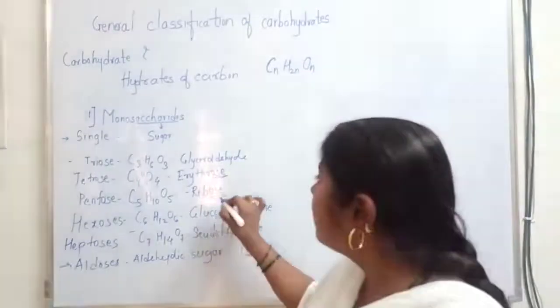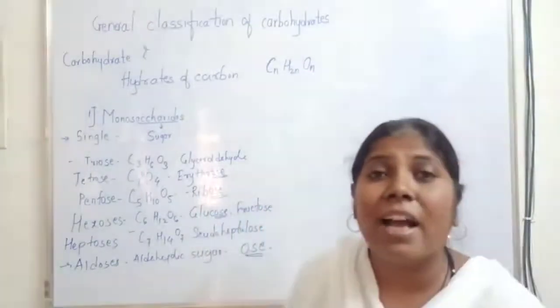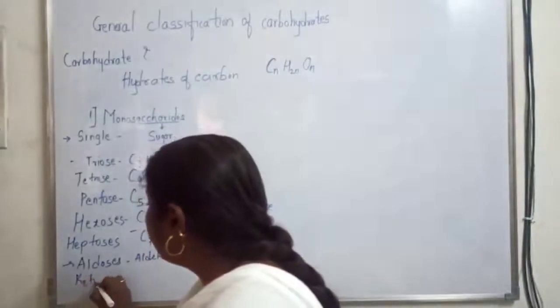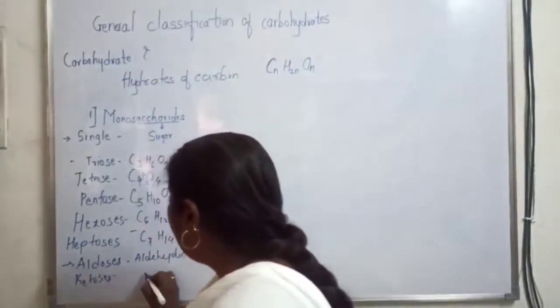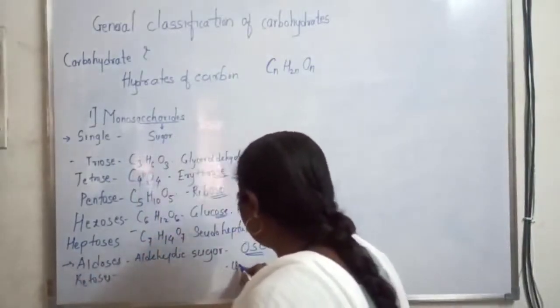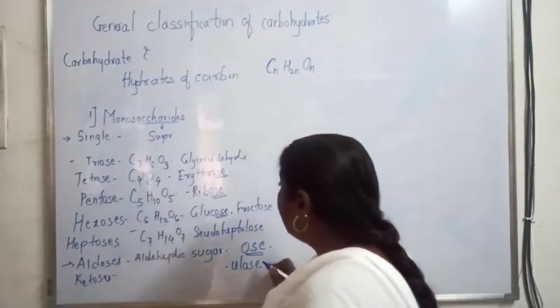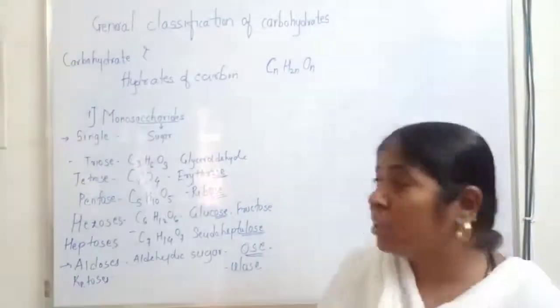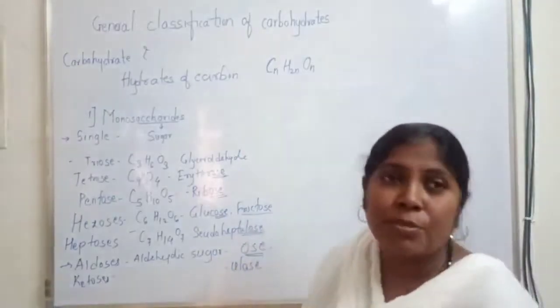These three examples are of aldehydic sugar, and the ketoses, the sugars which contain a keto group in their structure, are called ketose sugars, and they end with the suffix ULOSE. For example, sedoheptulose. It is a ketose sugar. The exception is fructose. Exception is what?